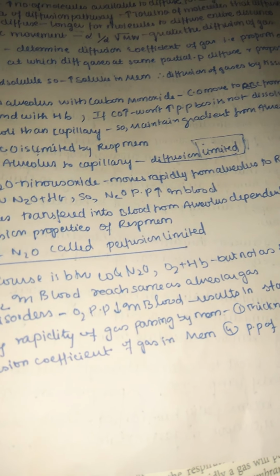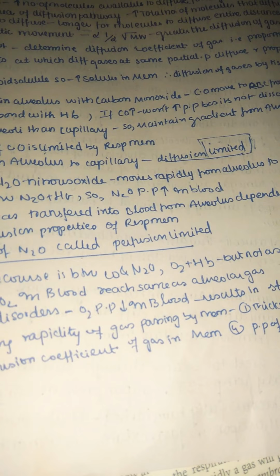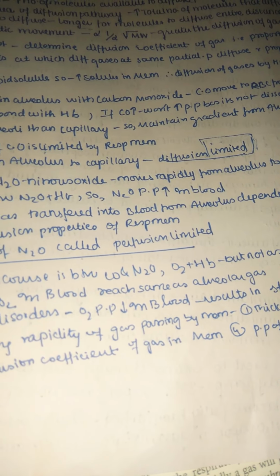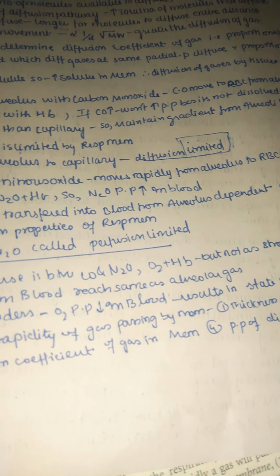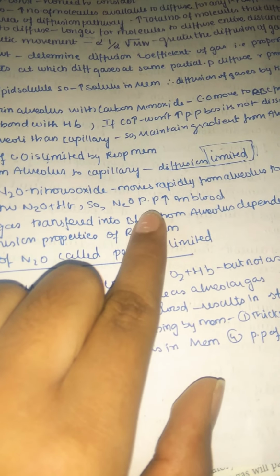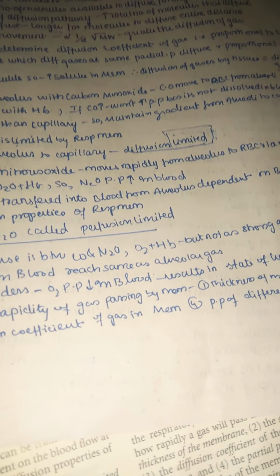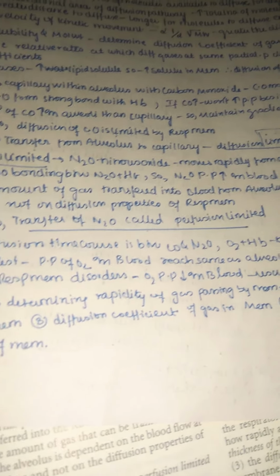So always remember, when any gas is in bound form with any other molecule, especially hemoglobin, then the partial pressure may remain normal, it may not increase. But when it is in free form, then of course the gas which is present in our blood will show the higher partial pressure. So here the nitrous oxide is now in free form, so it has higher partial pressure in the blood. So the amount of gas which is transferred into blood from the alveolus is mainly dependent on the blood flow at that time, not on the diffusion properties.